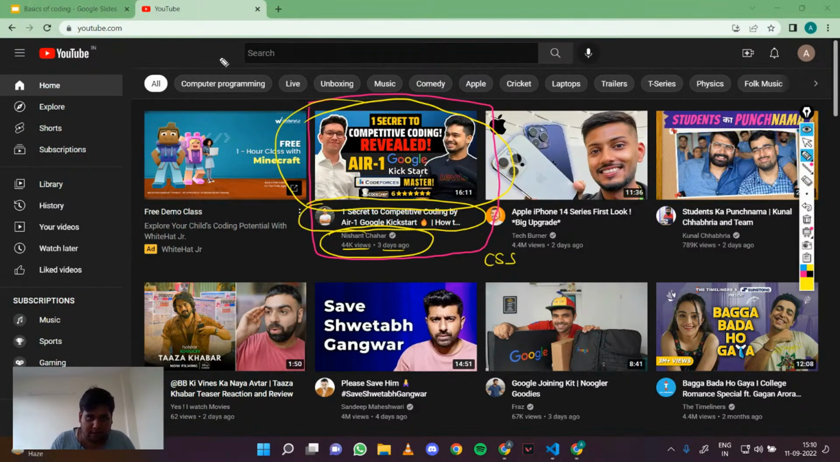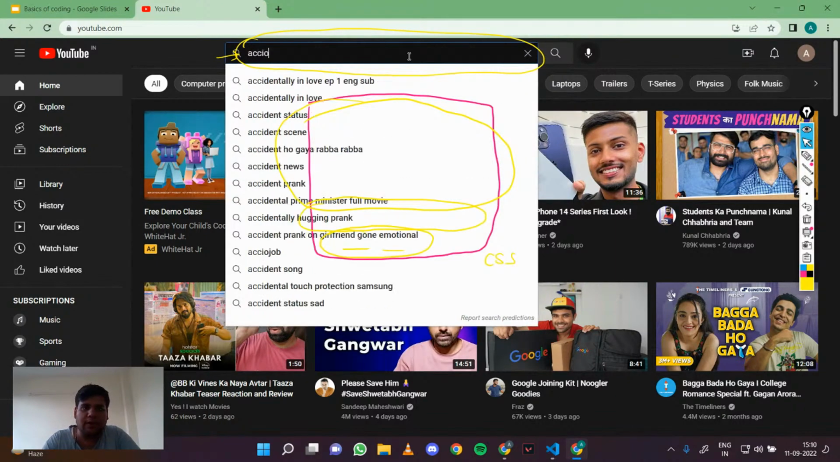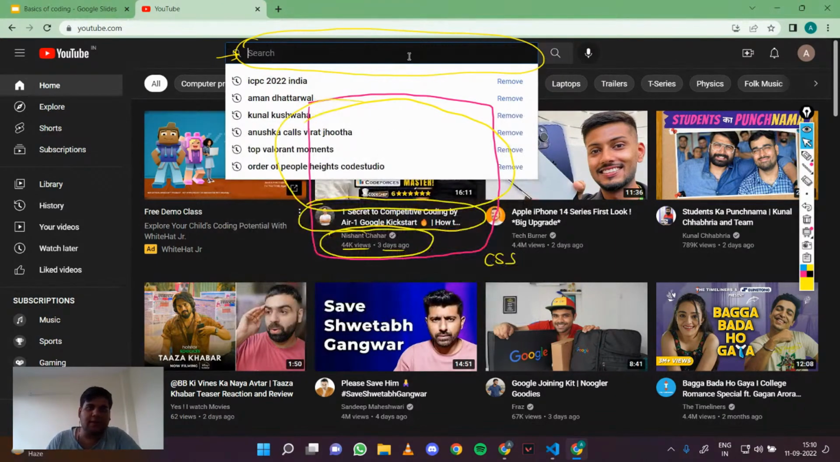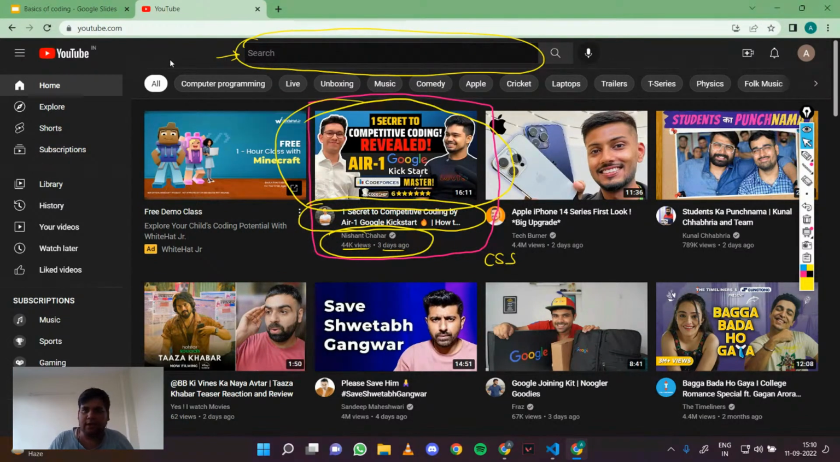But let's come here. This is the input text bar. You can search anything here. So let's say I write AccioJobs. You can type anything here, and that will give you results. Here we have the search icon and the buttons. These are the elements, and these are made using HTML. So now we know what CSS does and what HTML does.